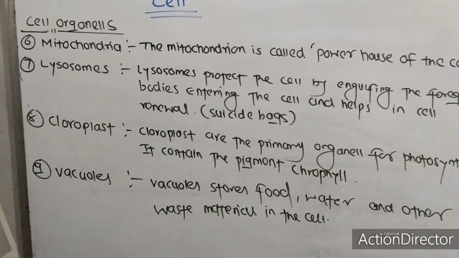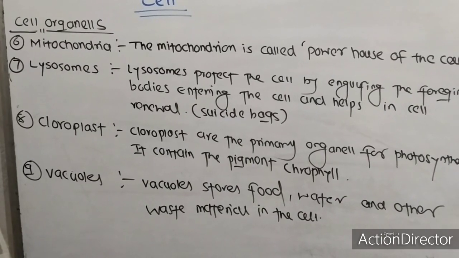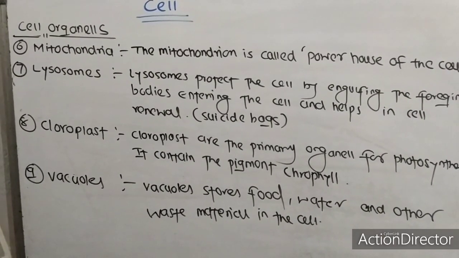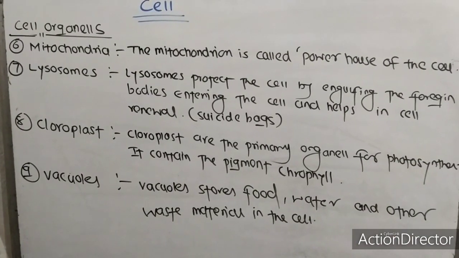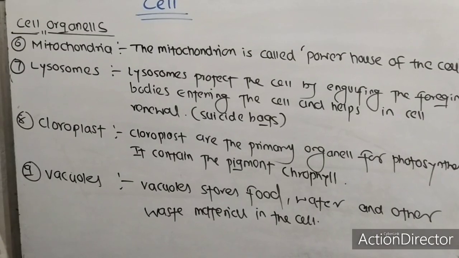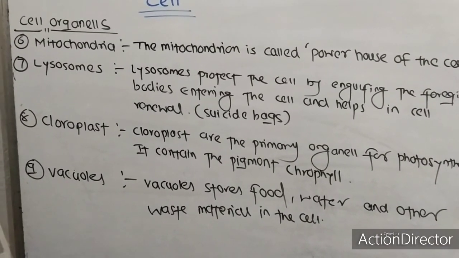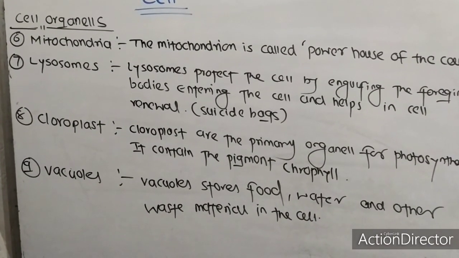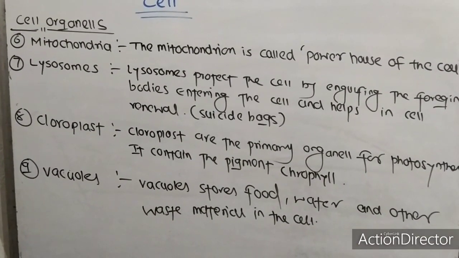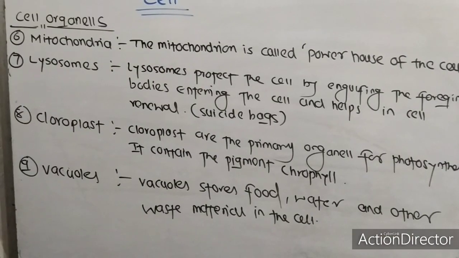The next one is the chloroplast. Chloroplasts are the primary organelle for photosynthesis. It contains the pigment chlorophyll. It helps in photosynthesis by capturing light and performing photosynthesis. The next one is vacuoles. Vacuoles store food, water, and other waste material in the cell.